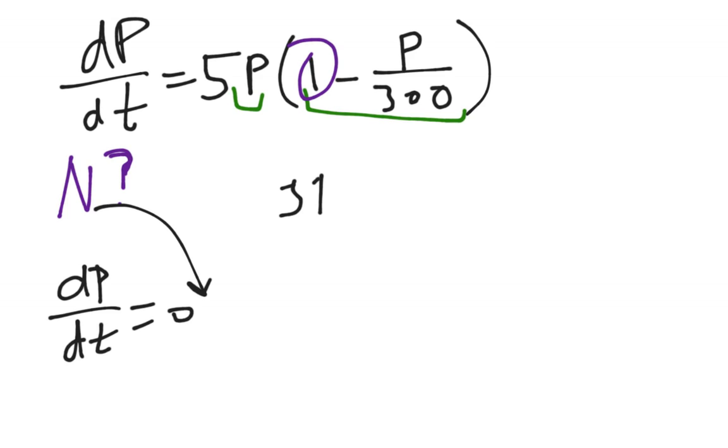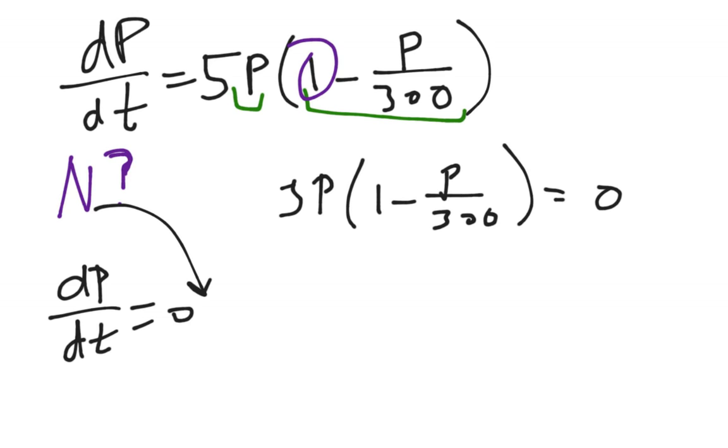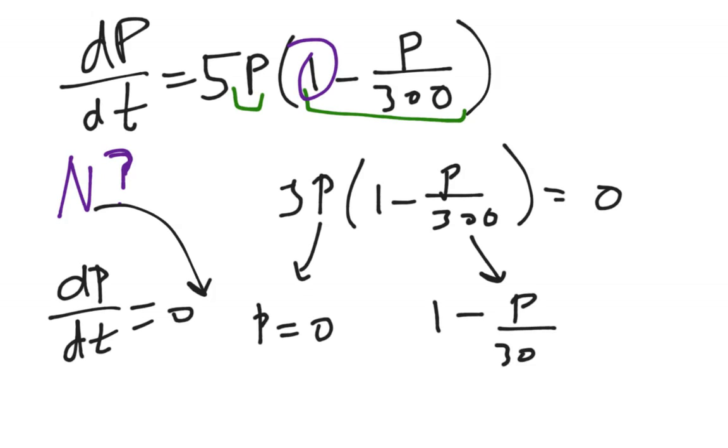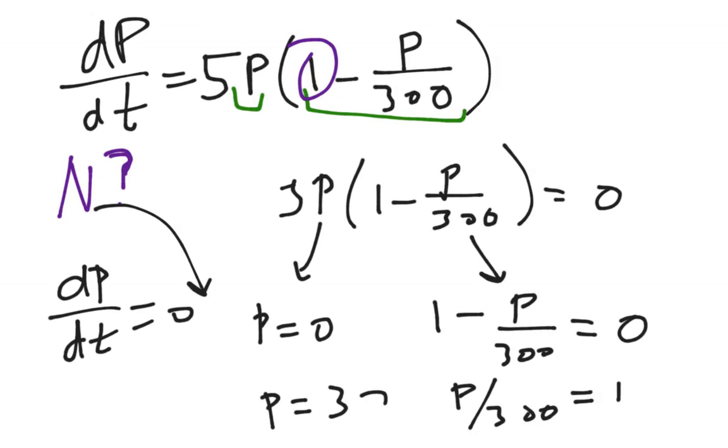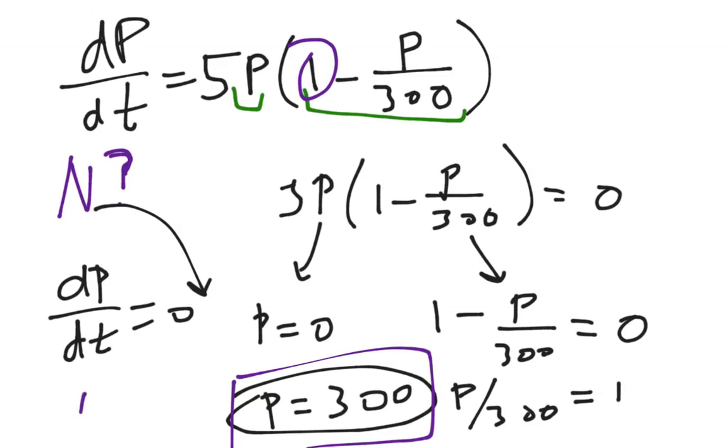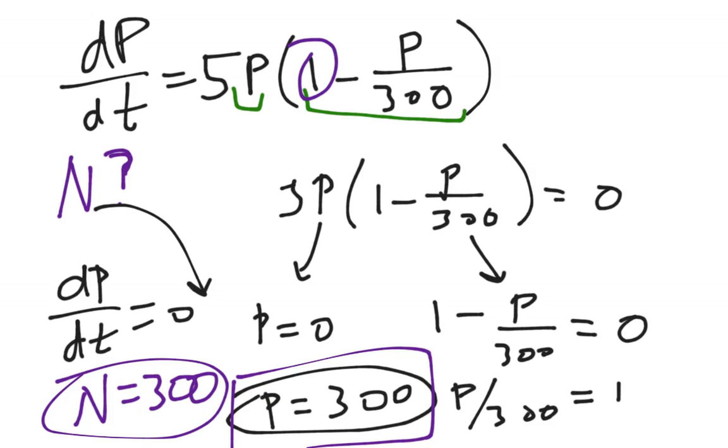If we take 5p times (1 minus p over 300) and set it equal to 0, clearly p equals 0 is a solution. And then we can set 1 minus p over 300 equal to 0. So we get p over 300 equals 1, and so p equals 300. This is the other place where the growth rate for the population is 0. Guess what? That's our n. N is 300, and that's your carrying capacity.